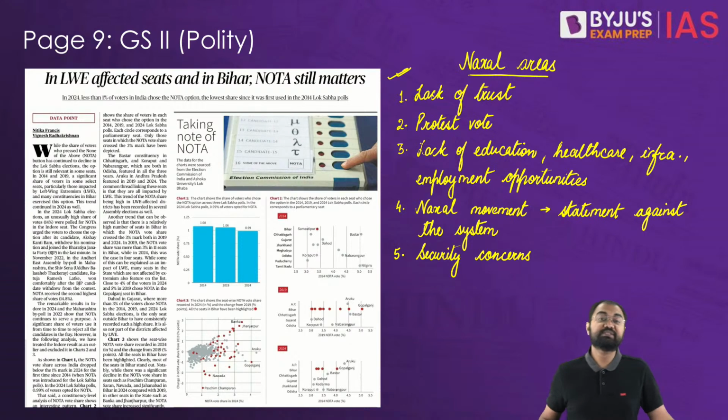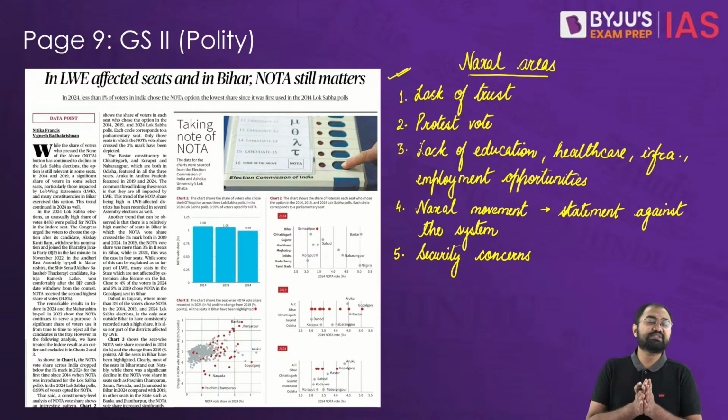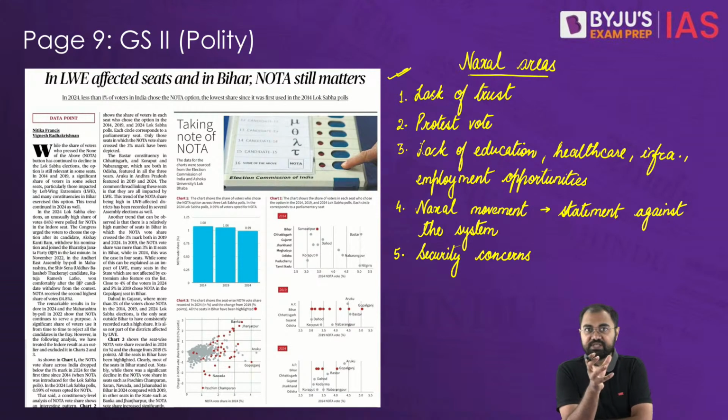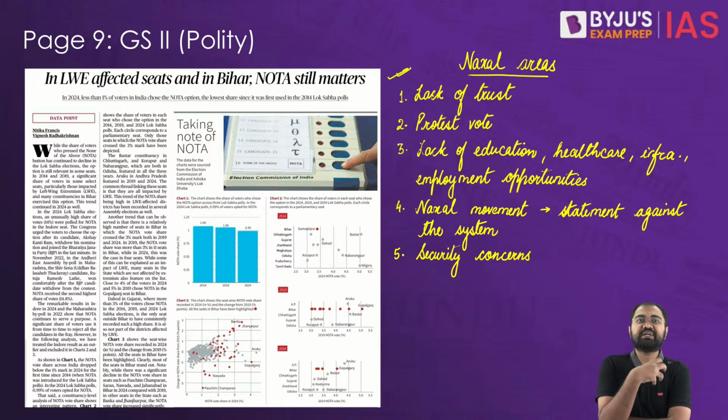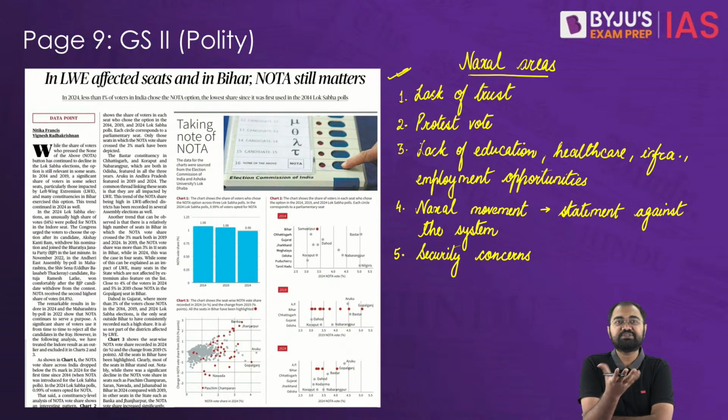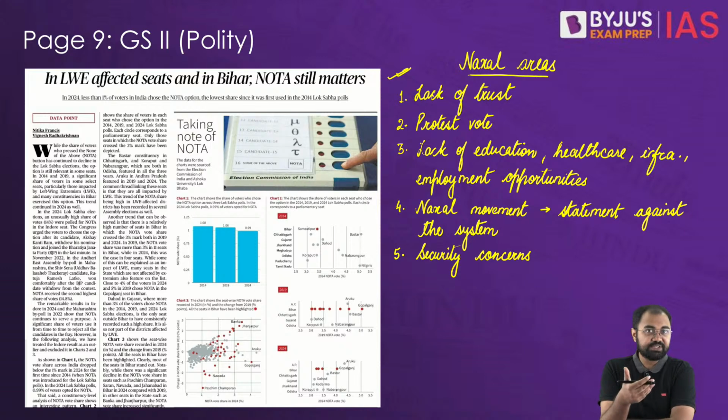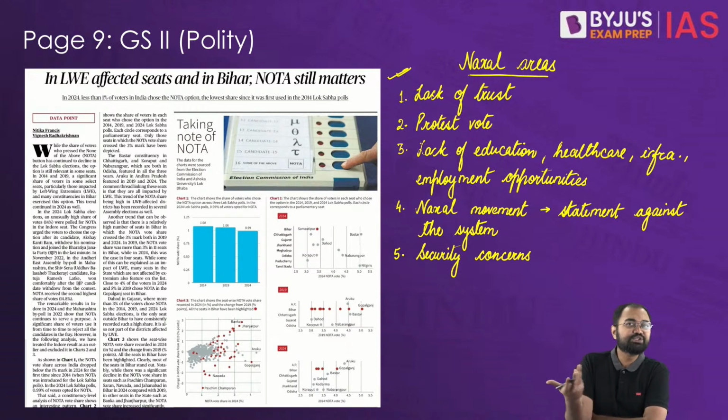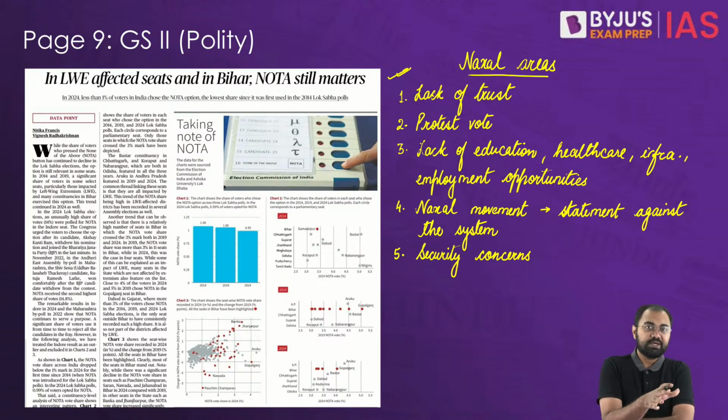Security concerns also become a reason. And then, sometimes there is also a lack of effective representation. Many voters in these kinds of regions feel that the elected representatives do not effectively address their issues. And once they are in office, repeated failures to improve the living conditions also lead to a vote of no confidence in these representatives via the NOTA system.